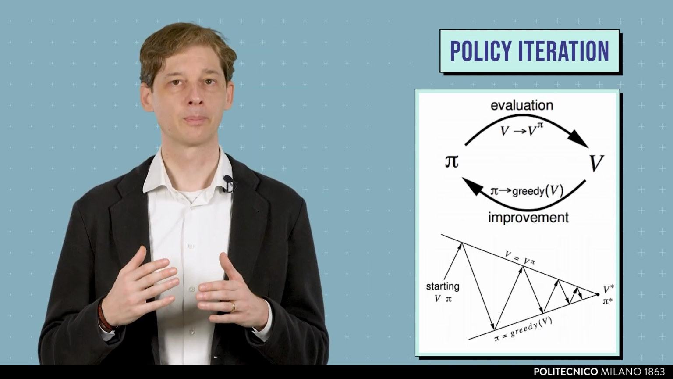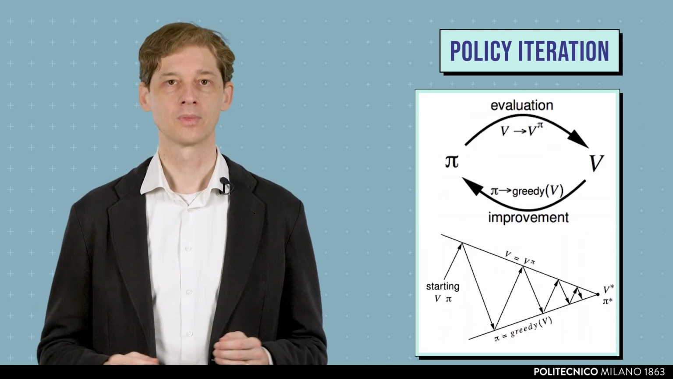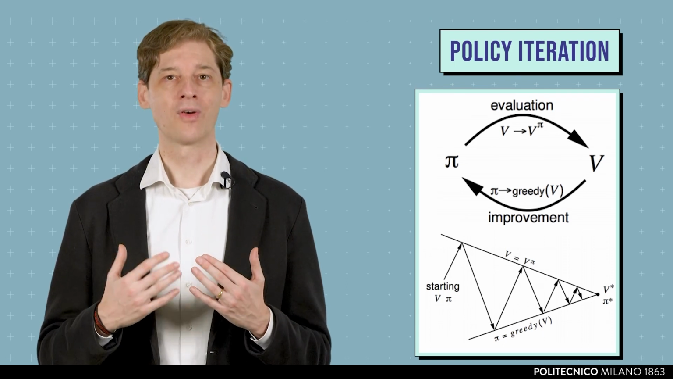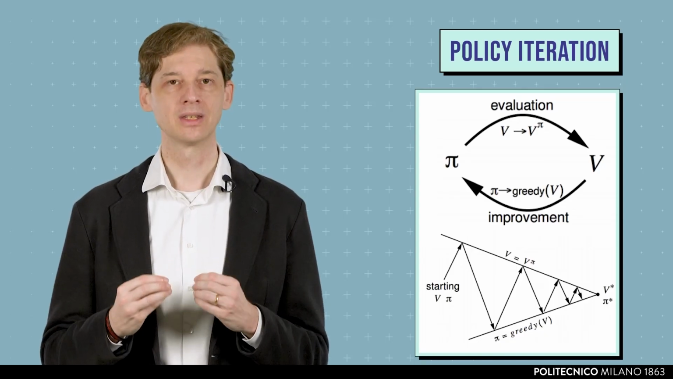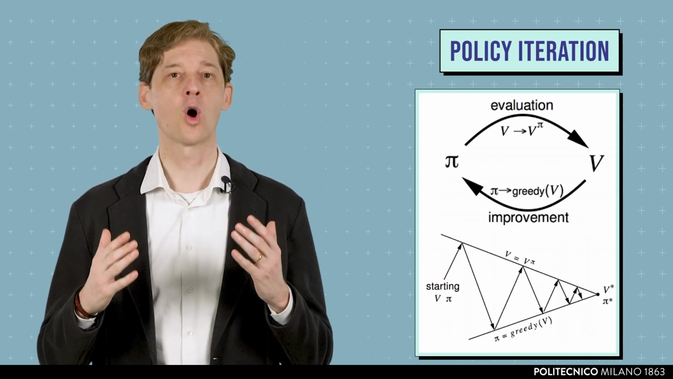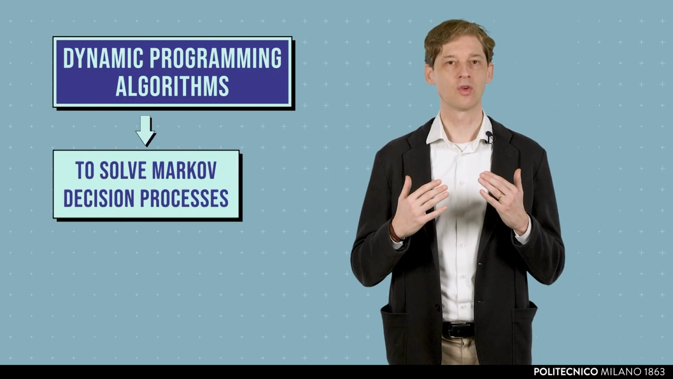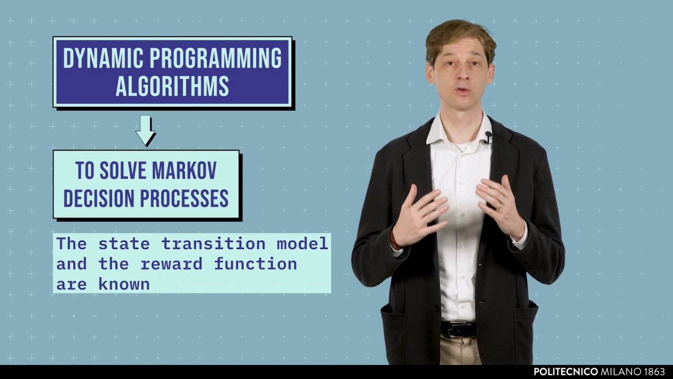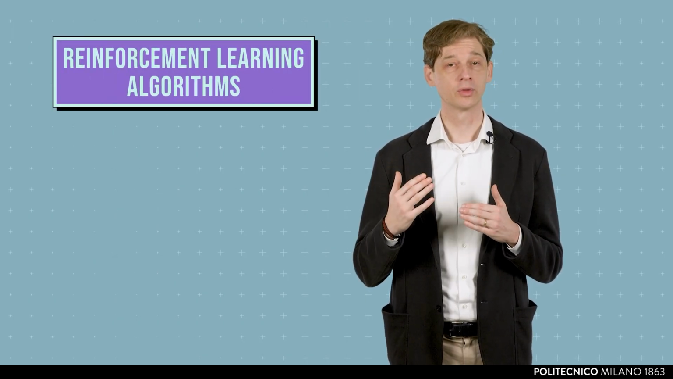It can be proved that policy pi prime is never worse than policy pi in any state. When, during the iteration, we find a policy pi prime that has the same value function of policy pi, it means that we have found the optimal value function, and that pi and pi prime are optimal policies. Dynamic programming algorithms allow us to solve MDPs when the state transition model and the reward function are known. When one or both of these elements are unknown, we need to resort to reinforcement learning algorithms, which will be overviewed in the next lesson.